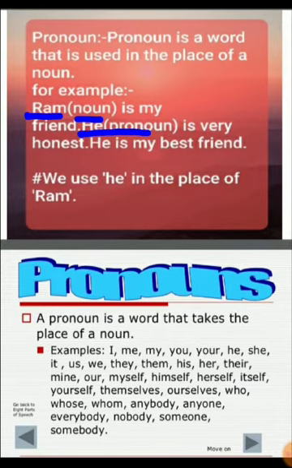So the word he is a pronoun. Suppose if in the sentence we have Sita in the place of Ram, then we would have used the pronoun she. So we use pronoun according to the noun. Below is the list of the pronouns that you can see: I, me, my, you, your, etc. All are examples of pronoun.